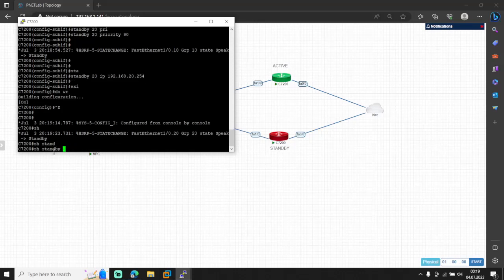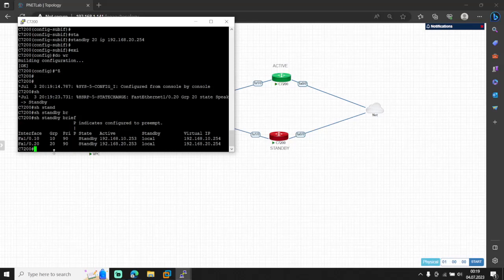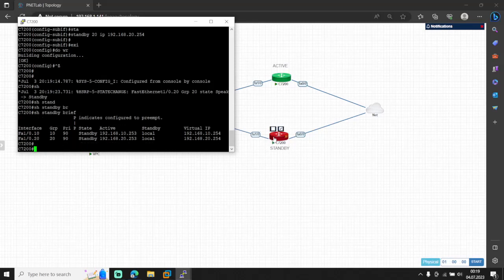We just write show standby brief and look at the result. So I'm in this router and this is my result. Our virtual IP is 10.254.20.254. This is the standby router. Our active router is this router. The IP addresses are here, 253, 253. This is for VLANs, priority values, and interfaces.